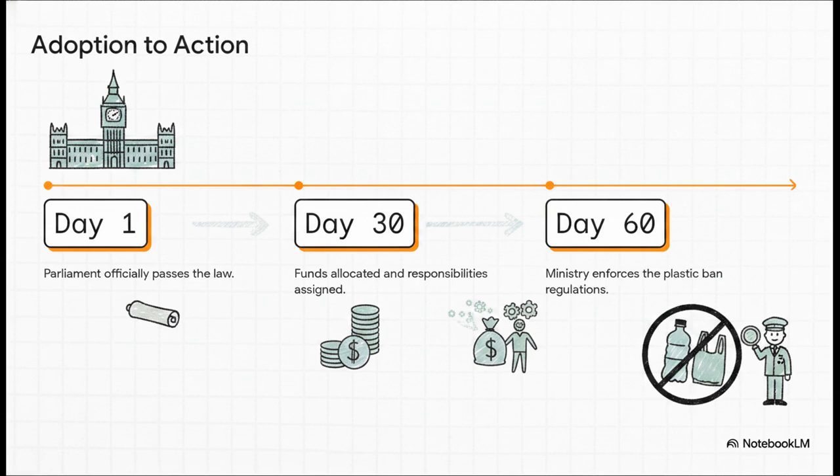Fast forward to Day 30, we're firmly in implementation. Government departments are already allocating funds and assigning responsibilities. By day 60, the Ministry of Environment is actively enforcing those plastic ban regulations on the ground. So it's a rapid pipeline from a legislative vote all the way to physical, on-the-ground enforcement.